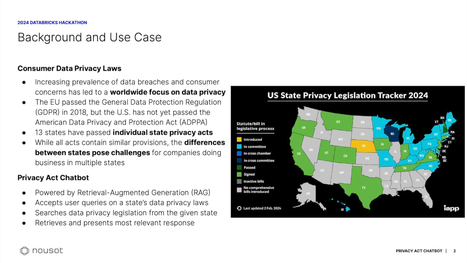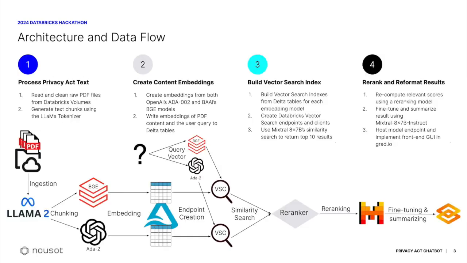So the aim of our Privacy Act chatbot, which is powered by Retrieval Augmented Generation, or RAG, is to accept user queries on a state's data privacy laws, to search the data privacy regulation from the given state, and to retrieve and present the most relevant response. The text of the legislation of each state that has passed the Data Privacy Act can be publicly found on the internet in PDF form.